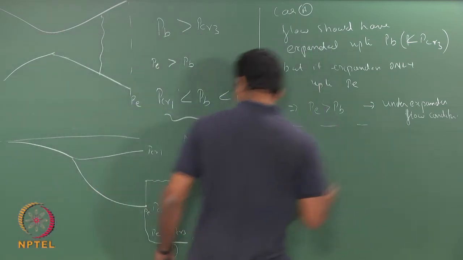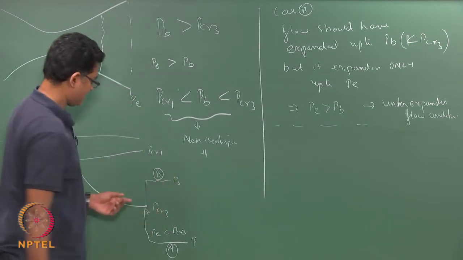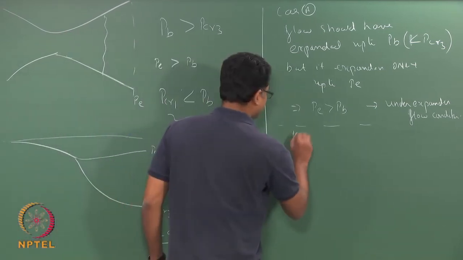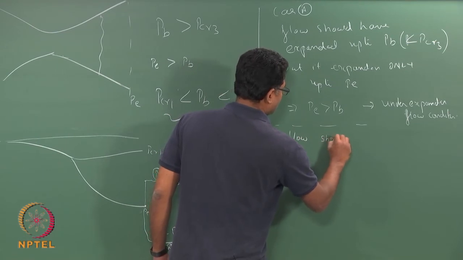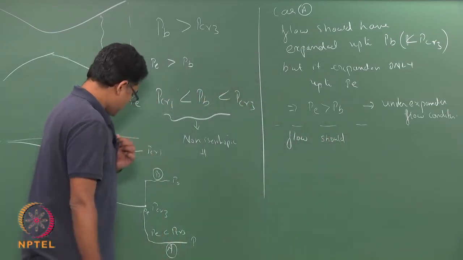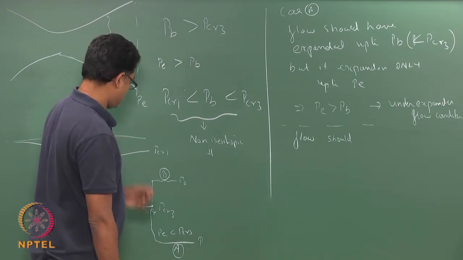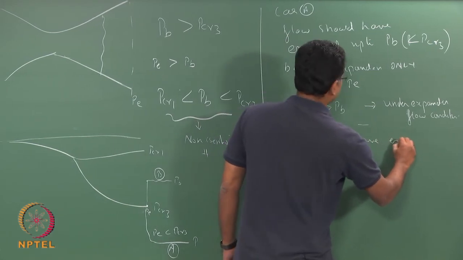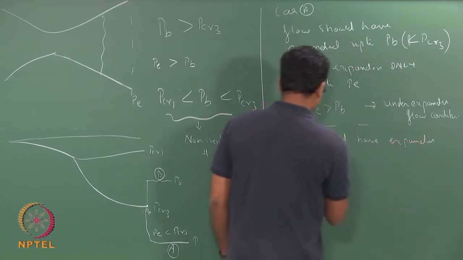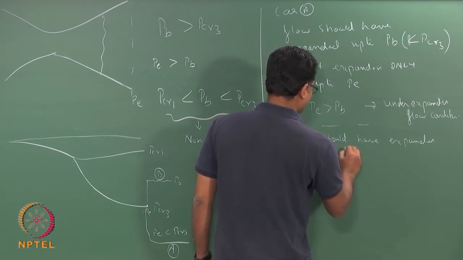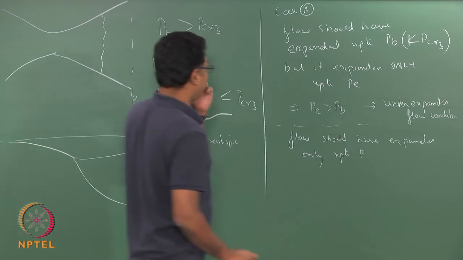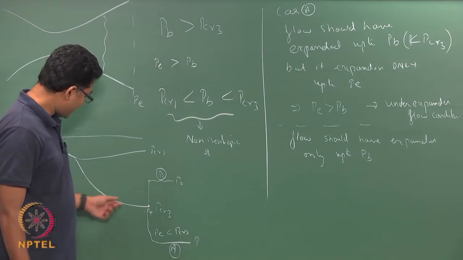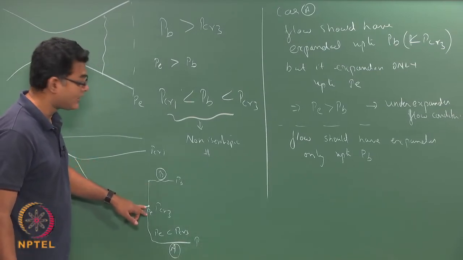Now, likewise for my case B, which is your P exit is above this. So, the flow should have expanded only up to Pb. Okay. So, the flow should have only expanded up to this point, but now it has expanded up to Pe.